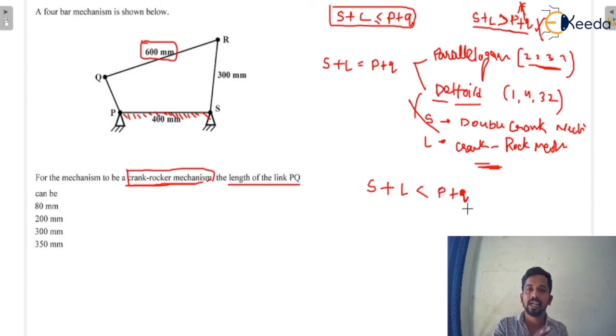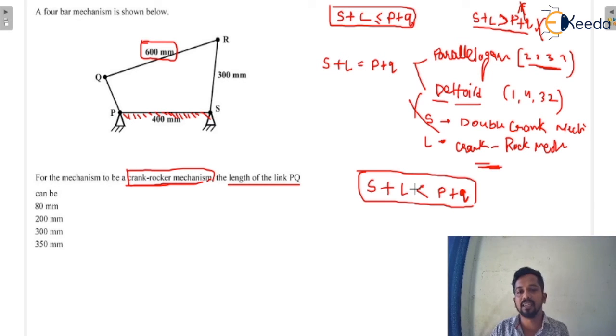We have eliminated all the possibilities. Now finally we have come to the relation S plus L less than P plus Q. In this relation we will get the final answer. See here, when you get this relation using data, you have to go to the next step, that is whether S is fixed or not. If S is fixed, we will get double crank mechanisms.